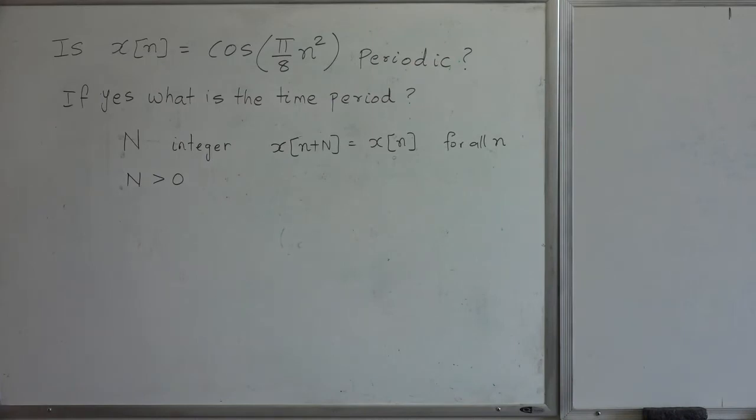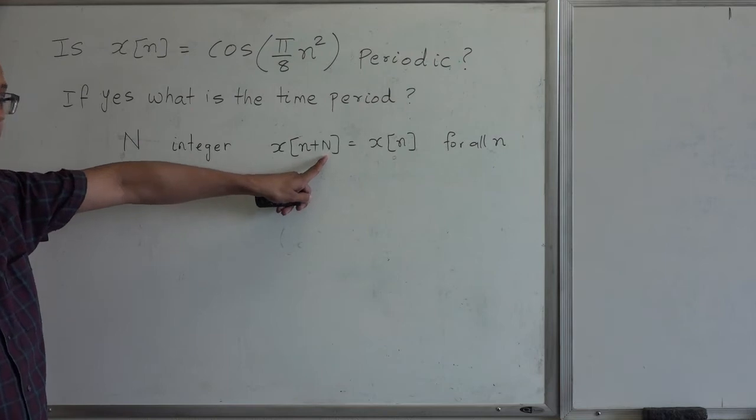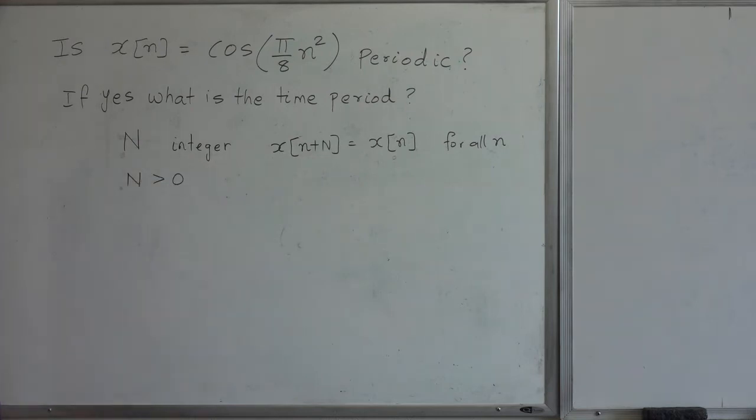So what we'll try to do is to see whether we can find such a value of capital N. And if we find such a value of capital N, then we know that the signal is periodic. Then we'll try to find the smallest such value which is greater than 0, that will give us the time period.